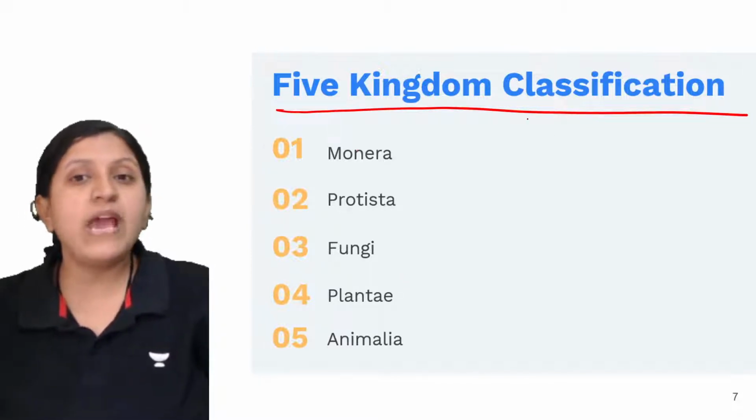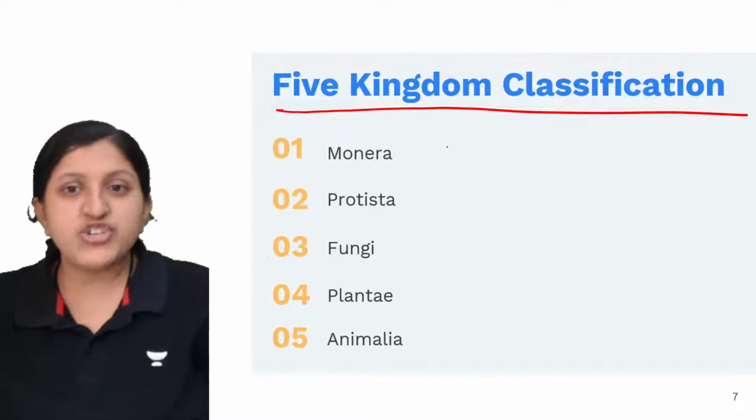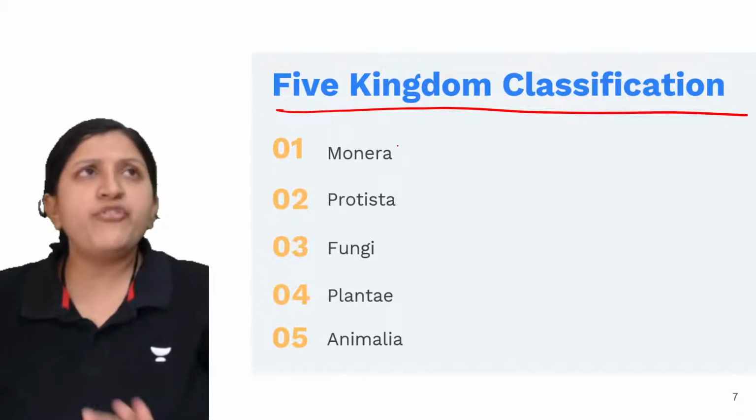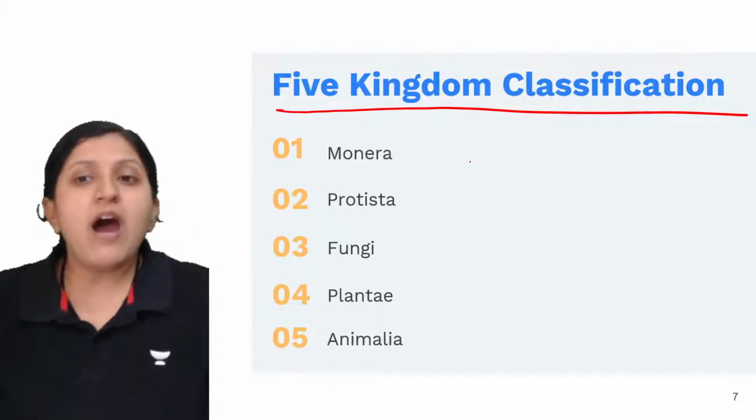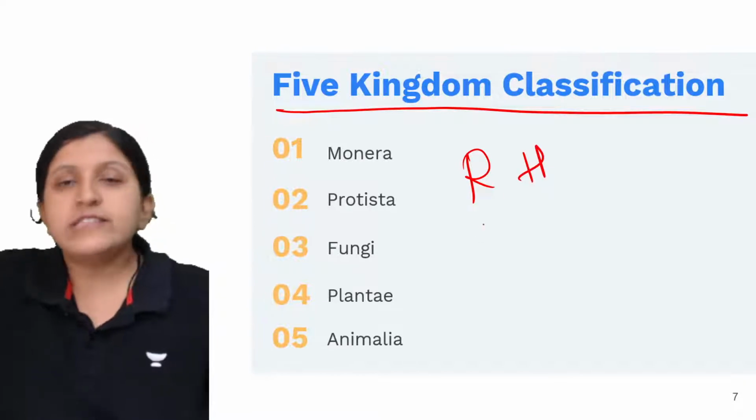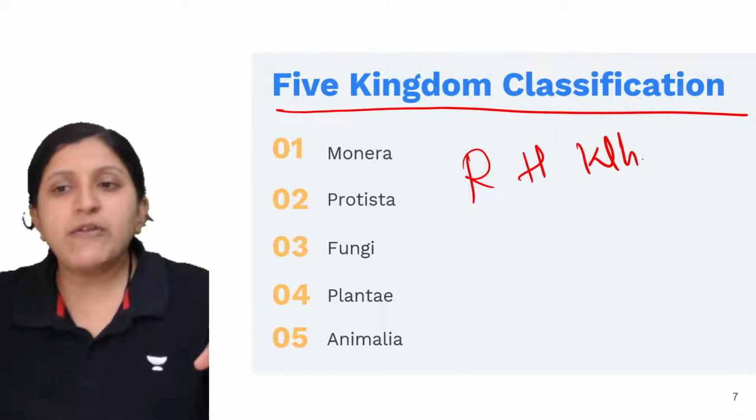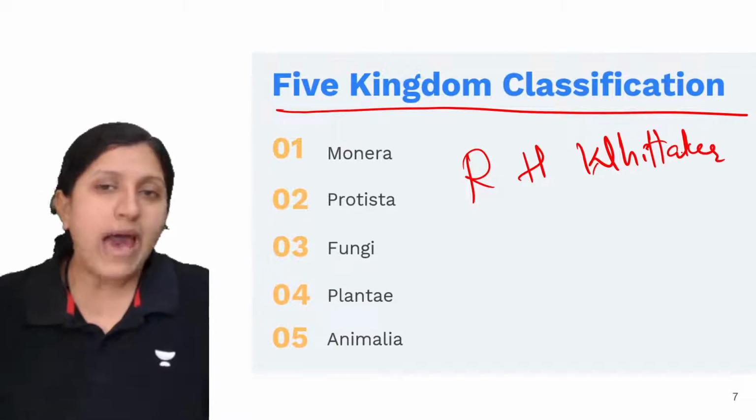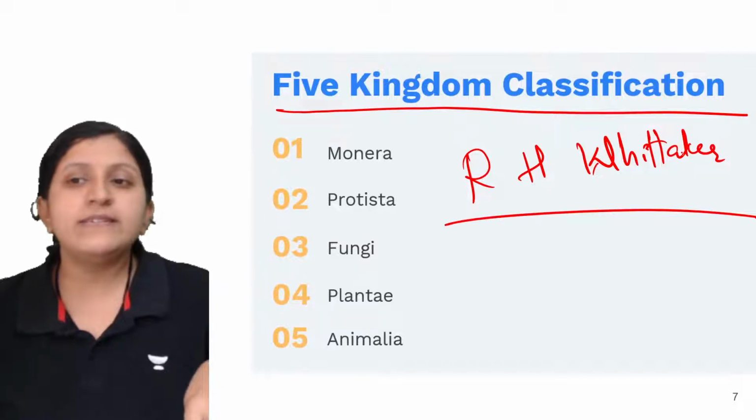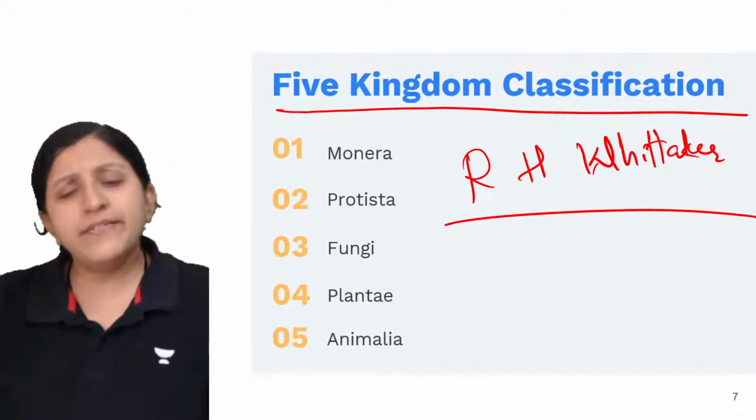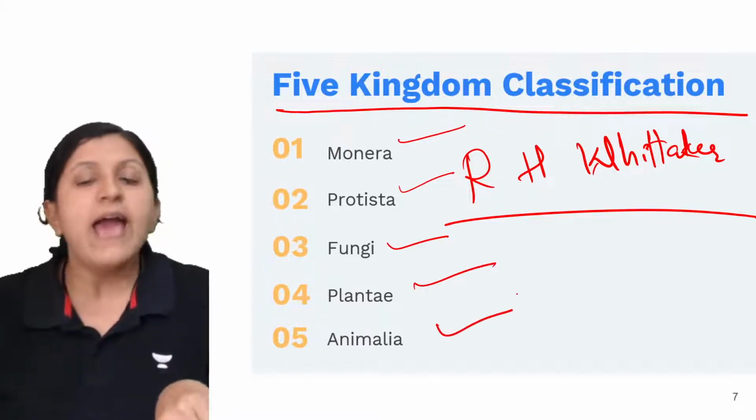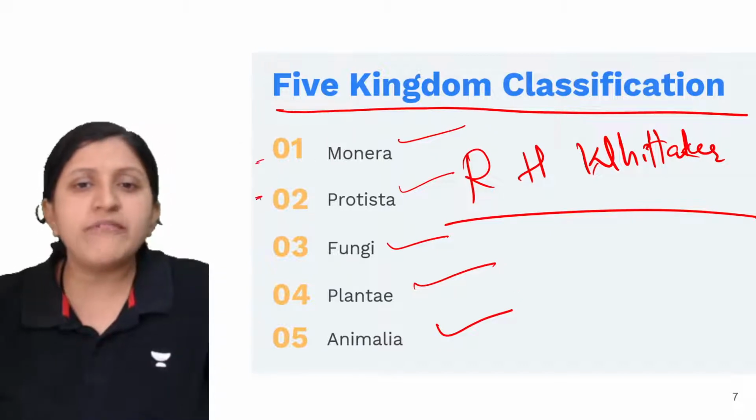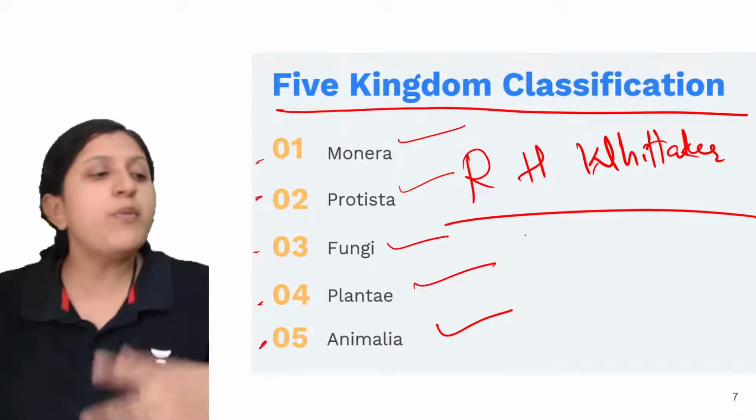Right now we have a 5 kingdom classification, where a more precise classification is done. The scientist who came up with this is R.H. Whittaker, who classified the living organisms into Monera, Protista, Fungi, Plantae and Animalia. All of them have different body features.